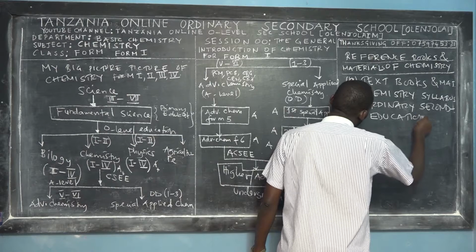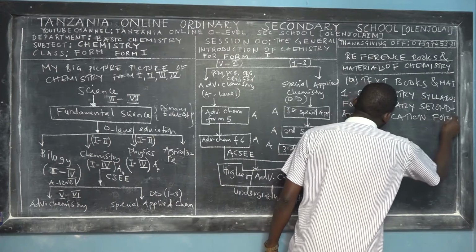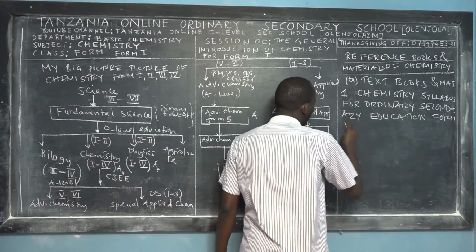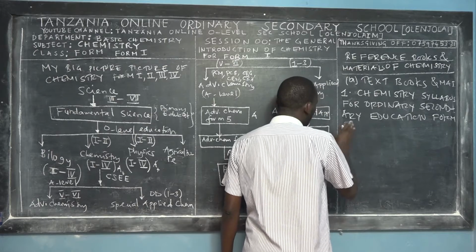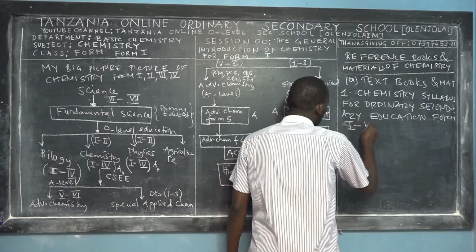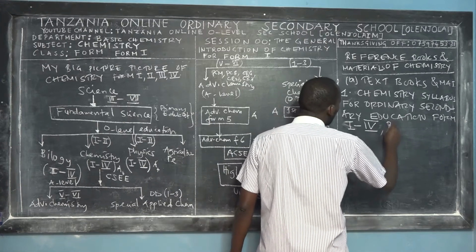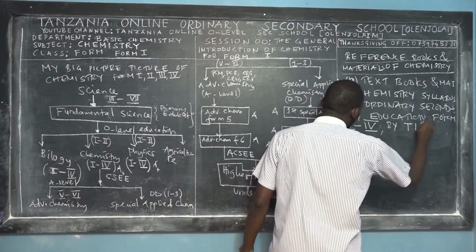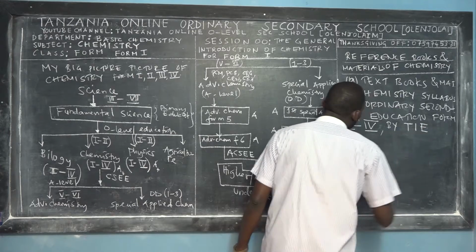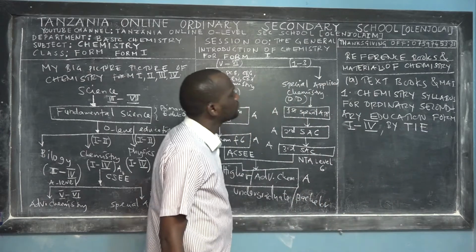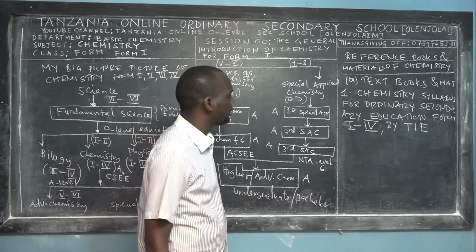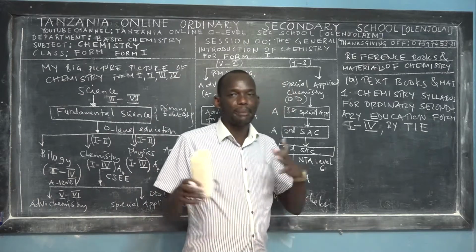This is from Form 1 to Form 4. And the author of this book is Tanzania Institute of Education, TIE. So this is the syllabus book, which explains the boundaries.